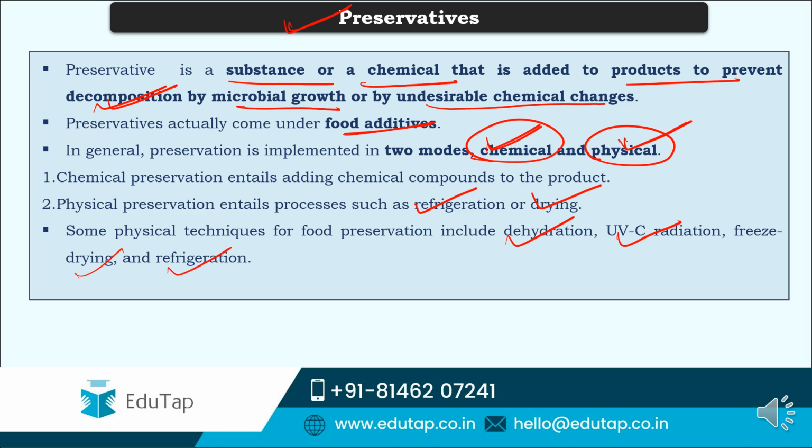The best example is fishes. When the fishermen catch more fish, they simply dry them out in the open sun, and then they store them, and later they can be consumed by themselves, or even dry fish is also one of the delicacies that is enjoyed by people. So that's one best example that you can consider for physical preservation. Chemical preservation, there are so many that we shall see. What are they?